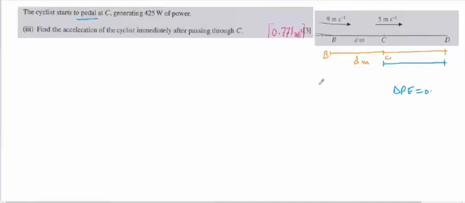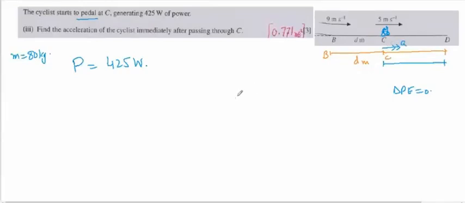But maybe we don't need this information here. So see, we're generating 425 watts of power. So it means power is given, power is equal to 425 watts. Find the acceleration of the cyclist immediately after passing through C, which means when it was at C, at that moment when it goes forward. So this is the cyclist, mass is 80 kg. So we have to find the acceleration at this, because due to the pedaling the acceleration will occur. So acceleration we have to find.